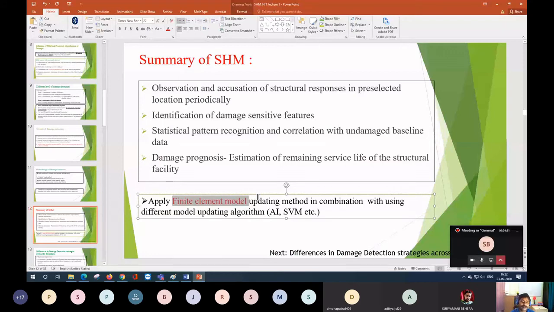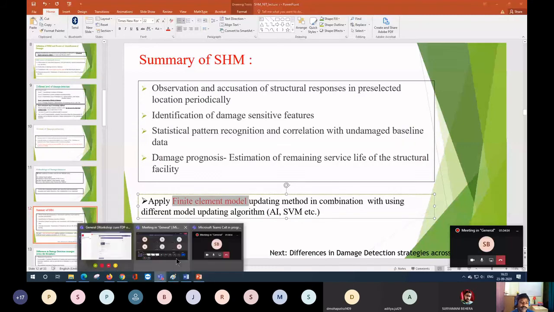Okay, so you will find that there are a lot of difficulties there, and the difficulty is these three things. Basically what I want to emphasize is that if you want to work in this field, you should have proper knowledge of all the things. Only then will you be able to contribute in this field.